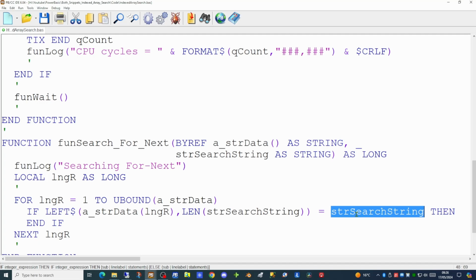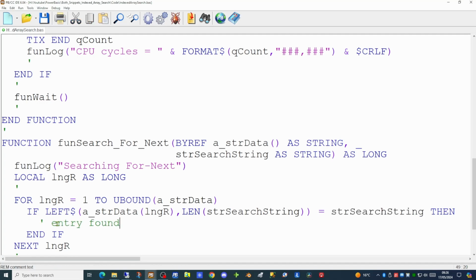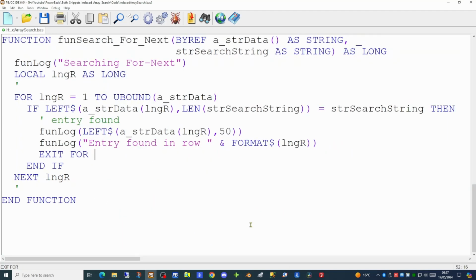If in doubt, you can always use an L case or a U case to force it to upper and lower case for comparison purposes. If this returns true, then we know our entry has been found, and we can display some information in our log to say what we found and what row number. And at that point, we can exit the for next loop. So we're pushing out the first 50 characters to say what we found, and we're reporting on the row number using the format command to turn the numeric variable into a string we can display on the log.